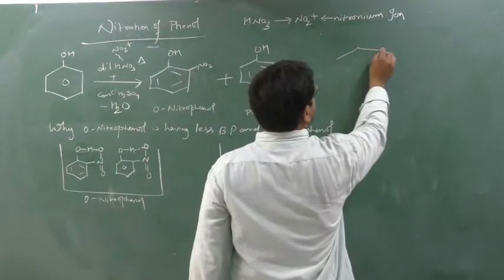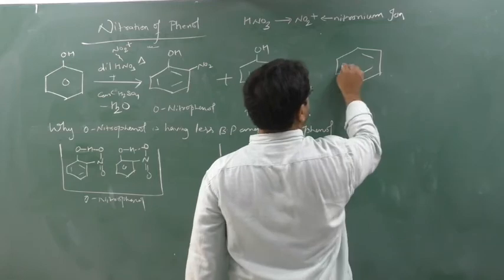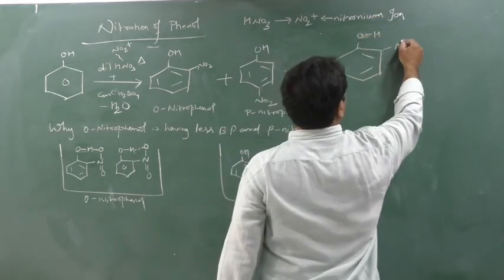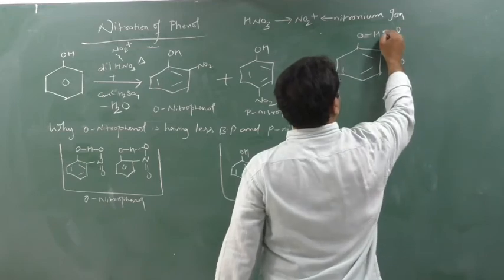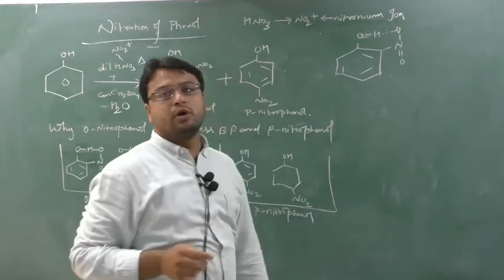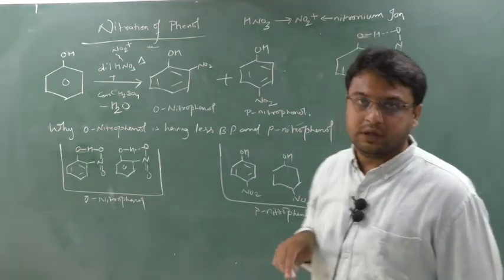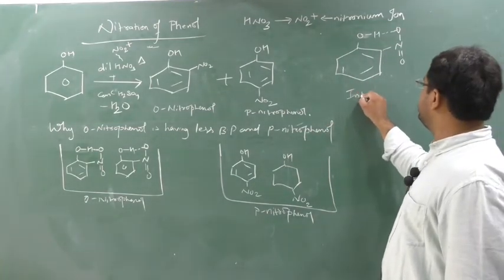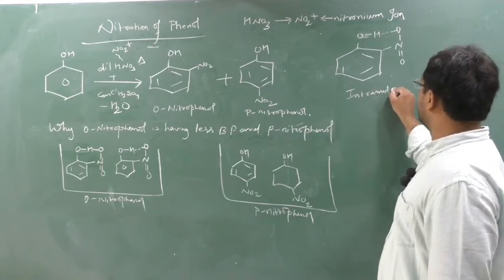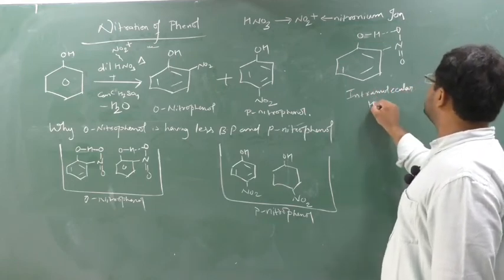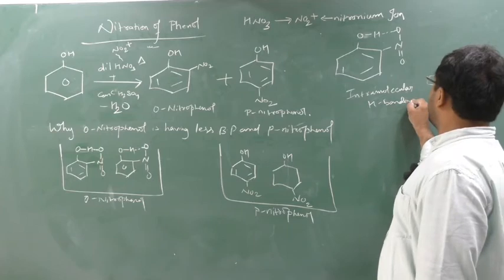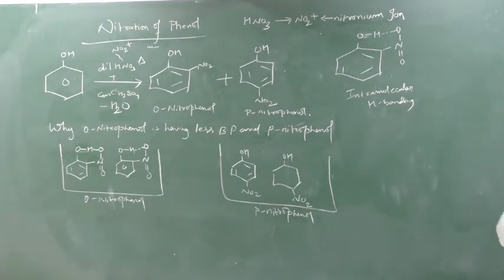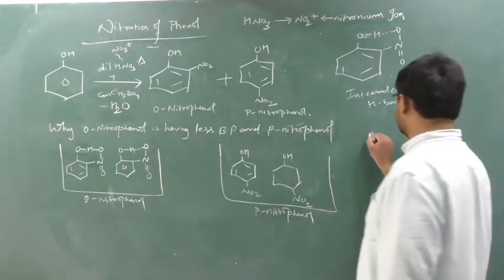See, this is O-nitrophenol, OH and double bond O and O. If the hydrogen bonding takes place within the molecule, it is known as intramolecular hydrogen bonding. And if the hydrogen bonding takes place between two molecules like this, see this.